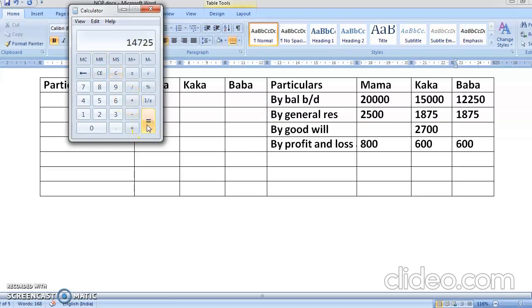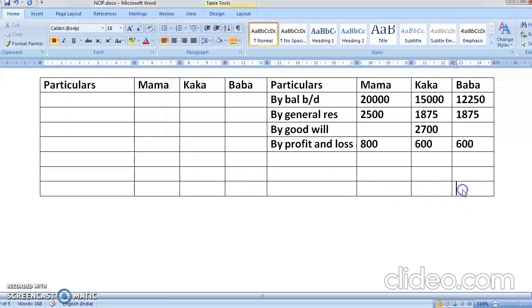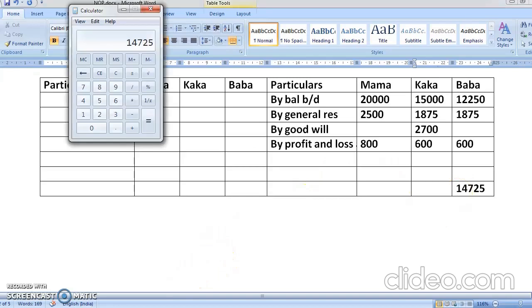So my total is coming to 14,725. So this is 14,725. What will be my second partner's total? So the second partner is 15,000 plus 1875 plus 2,700 plus 600. So this is coming to 20,175.